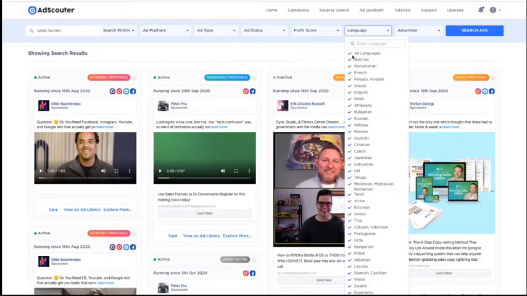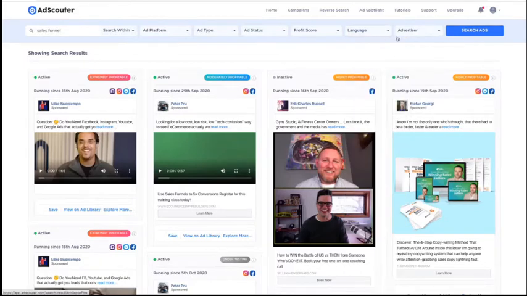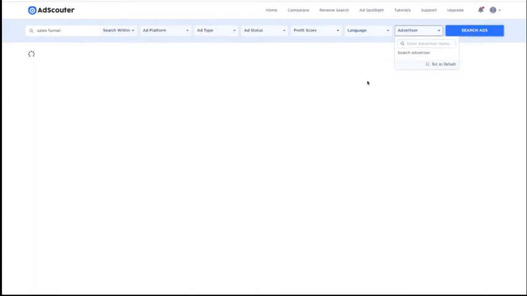You can also filter the language. So if I just wanted to find English, for example, I can just find English, but this will work with all languages. And if I wanted to sniper specific competitors, I can do that as well. The search itself is very quick. I've been having a few internet troubles today, so it may be slightly longer than it would be for you.